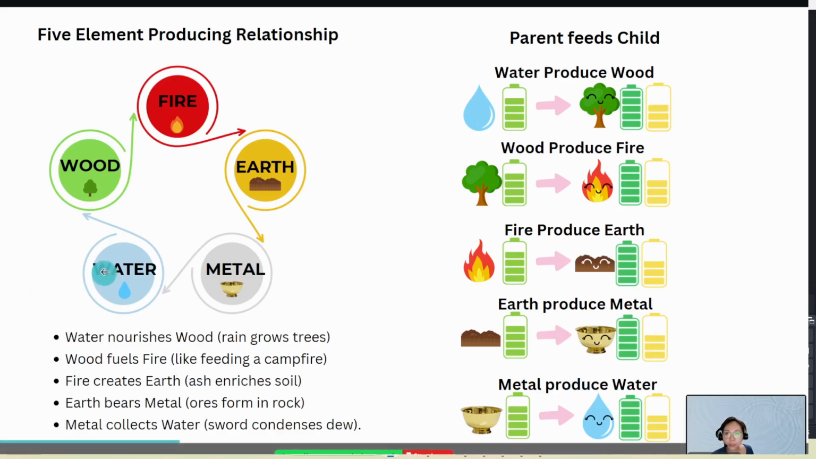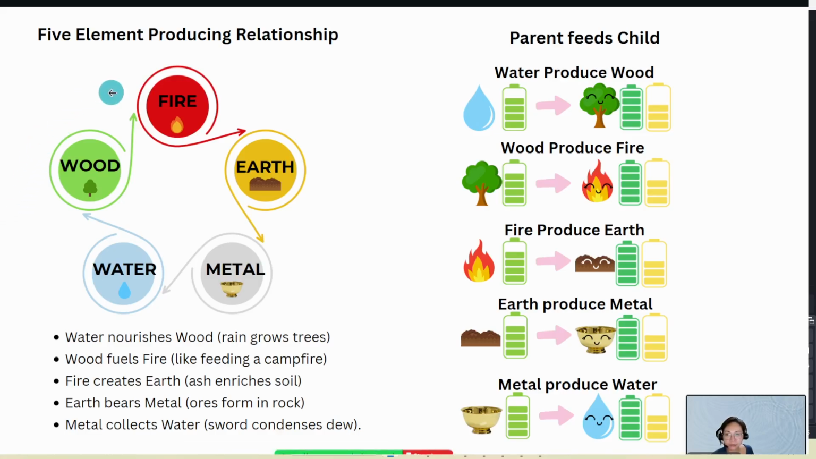First, we know that water produces wood, and wood produces fire. Fire produces earth, and earth produces metal, and metal produces water. How is it so? Let's take a look at it.